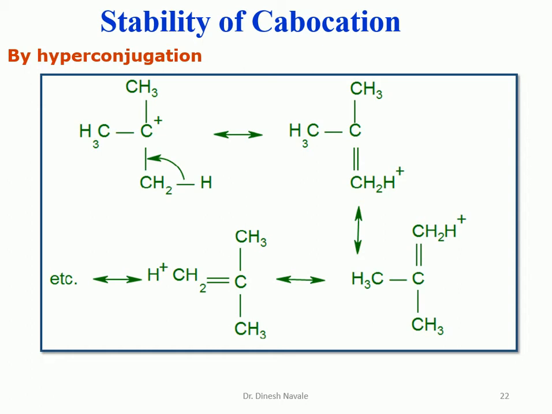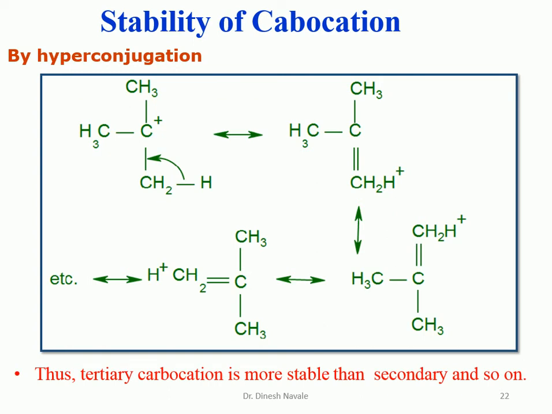One of the structures we represent here like this. This CH3 can show the hyperconjugation, so one structure is there. We can show another representative structure from this methyl group, which we have written here. From the third methyl group also we can write one here. So there are a total of 3, 6, 9 hydrogens. That means a tertiary butyl carbocation can show 9 hyperconjugative structures. That means a tertiary carbocation can be easily stabilized by the hyperconjugation effect.